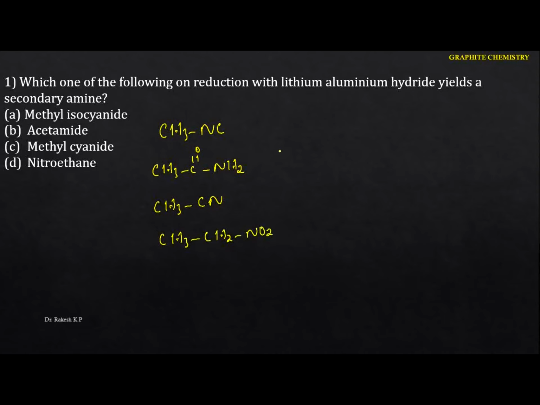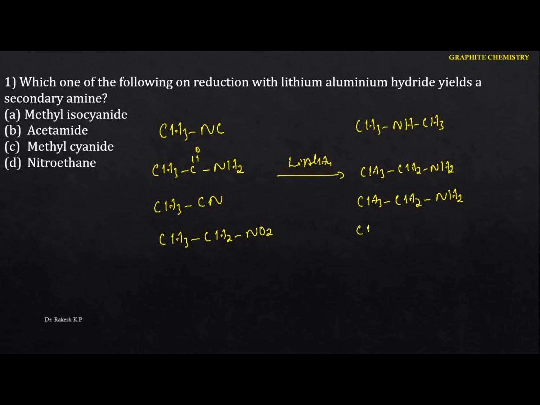And in all the cases, we are going to do the reduction by using the lithium aluminium hydride. If we do the reduction for the first one, we are going to get the secondary amines. But in the second one, we get the primary amine, that is the ethyl amine. And the same thing, if you do the reduction for the nitrile compounds, again we get the primary amines, that is CH3CH2NH2. And even for this one also, if you do the reduction, again we get the particular amines.